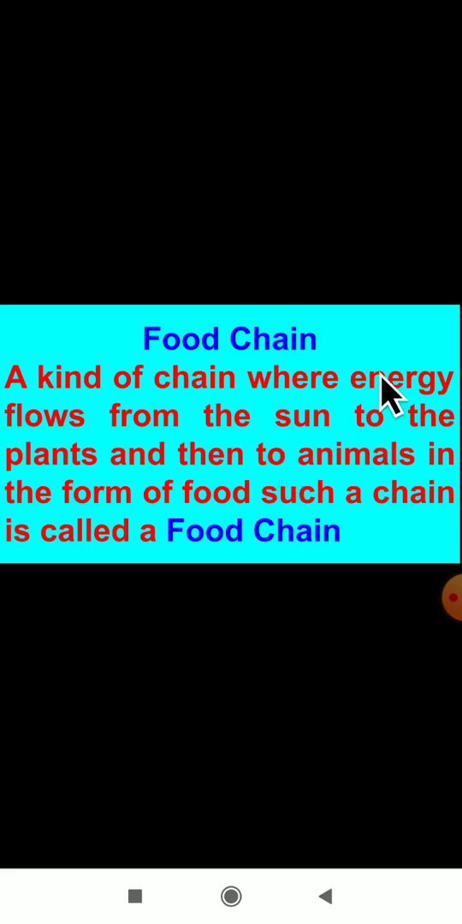What is a food chain then? What is the definition of a food chain? It is very important, so remember properly. A kind of chain where energy flows from the sun to the plants and then to the animals in the form of food. Such a chain is called a food chain.